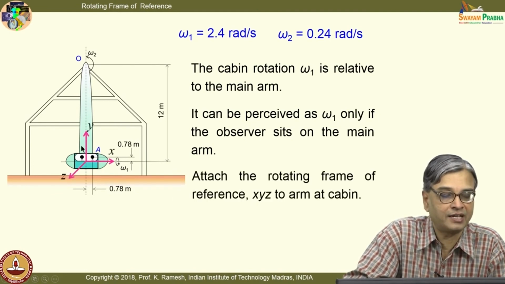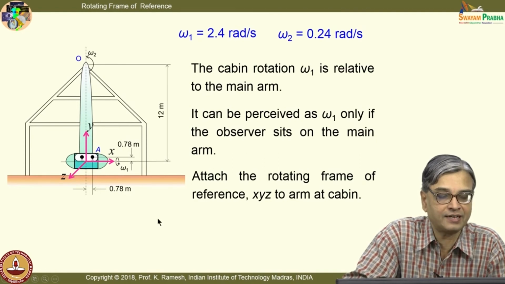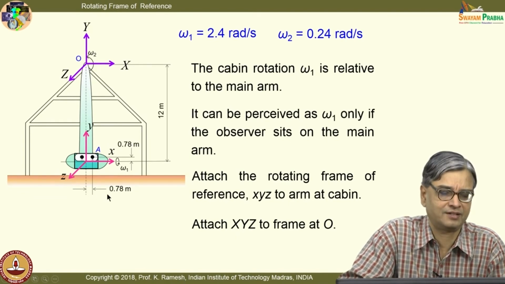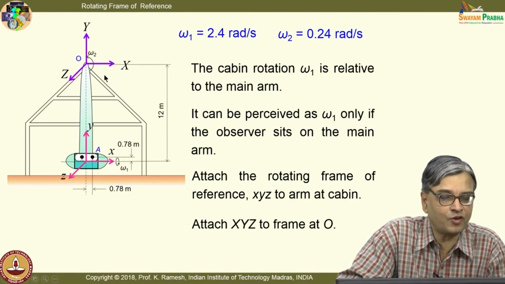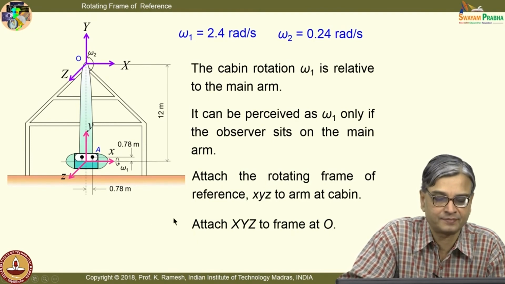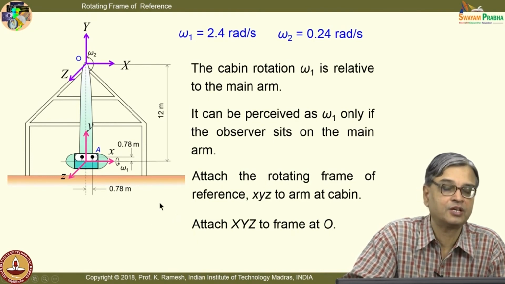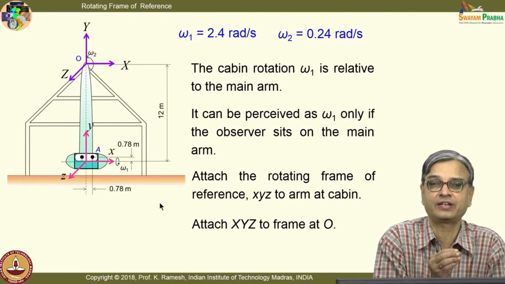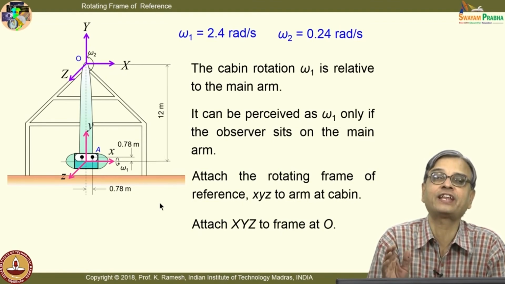So, I have the rotating frame of reference attached to this cockpit at this point, and I have the fixed frame of reference attached here. It is just to make our mathematics simple. You can also attach the frame elsewhere and then do the computation, but if I attach the rotating frame right on the cockpit, many of my calculations become simple and straightforward. So, in all these problems, your first decision is where to attach the fixed frame of reference and where to attach the rotating frame of reference.